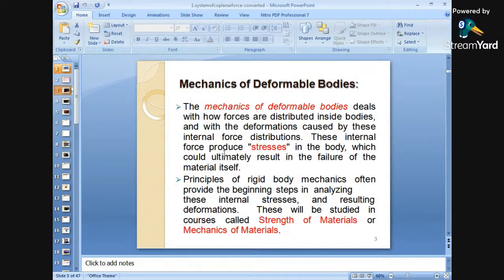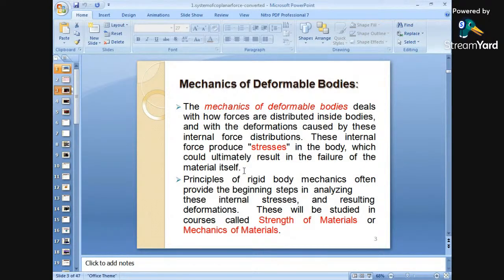So these internal forces produce stresses in the body, which ultimately result in the failure of the material itself. That means finally, due to these forces, stresses will be developed in the body, and this will result in the failure of the material. That is, the body will fail because of the stresses which have been produced inside the body.